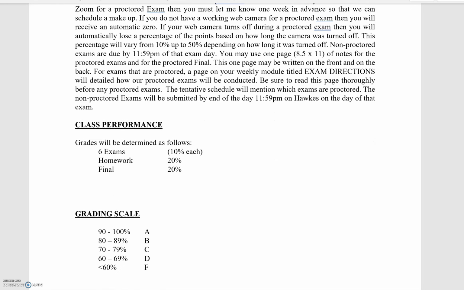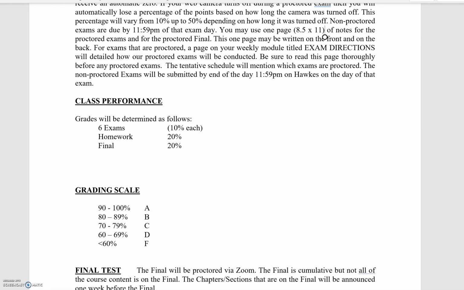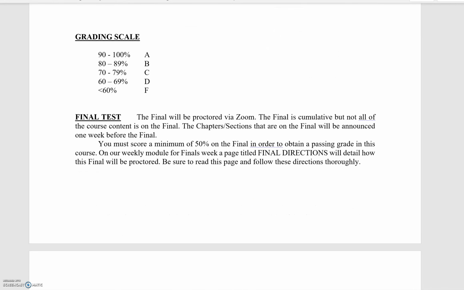So here is the grade breakdown. You have 6 exams in the class. They're each worth 10%. You have homework worth 20% and a final worth 20%. And then we have the grading breakdown, and it also mentions that the final will be proctored via Zoom.